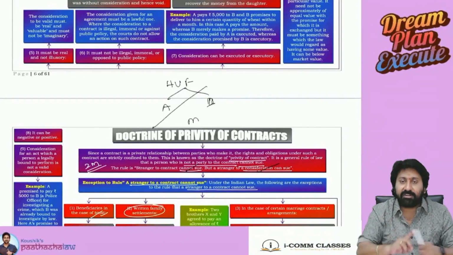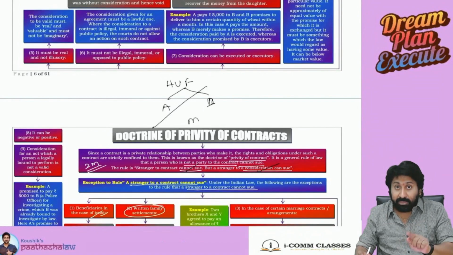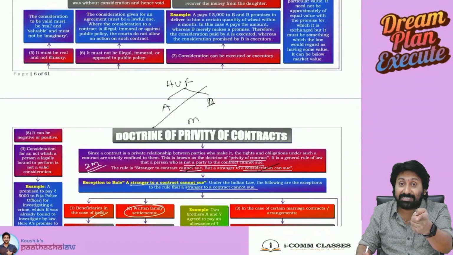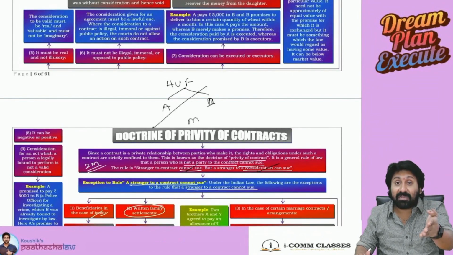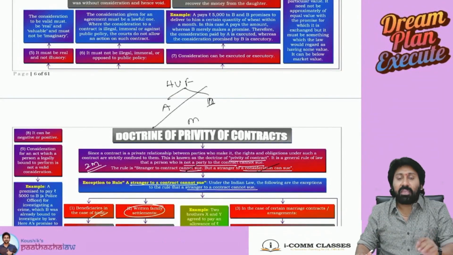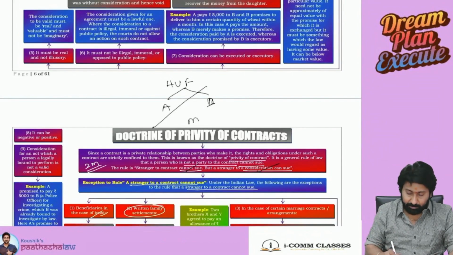Therefore, what judgment has the court given? The court simply said that M is not a party to the contract, 100%. But she is a party to the consideration. As per the A and B agreement, 20,000 to whom should you pay? To B. And the consideration is flowing to whom? M. Therefore, M has all rights to sue both A and B.